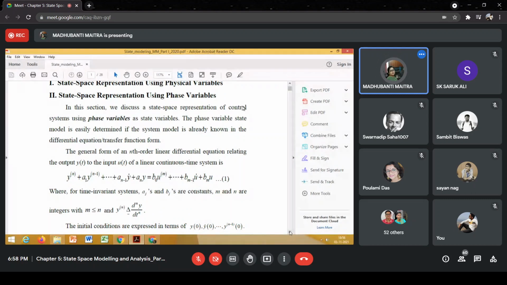For a given system, we can use physical variables for obtaining the state model, or we can use phase variables, and accordingly, the state model of the given system will vary. So, state space representation of a system using phase variables.